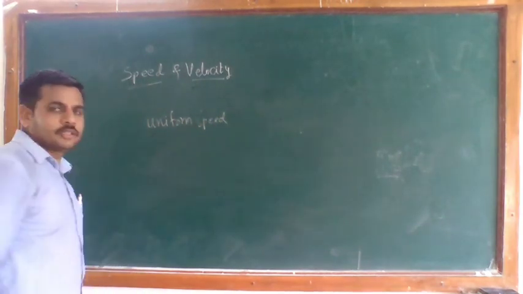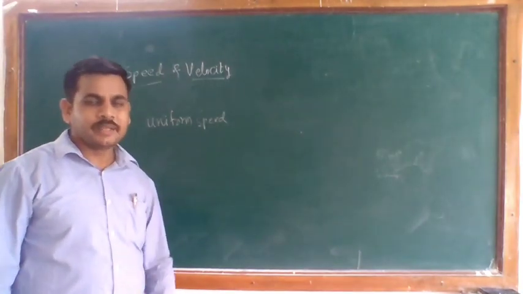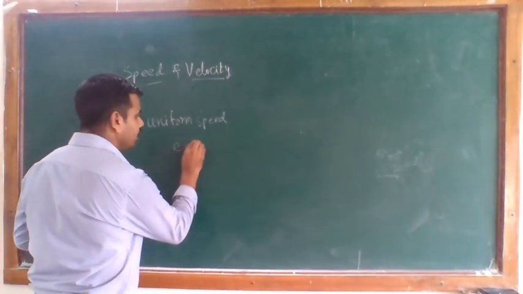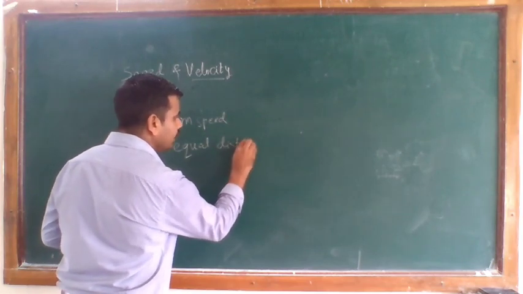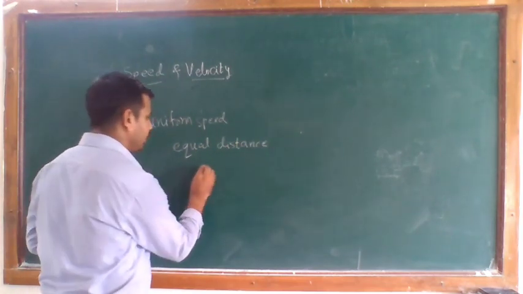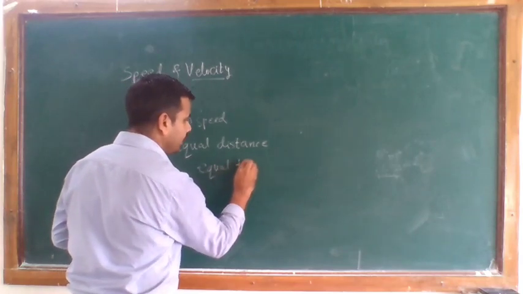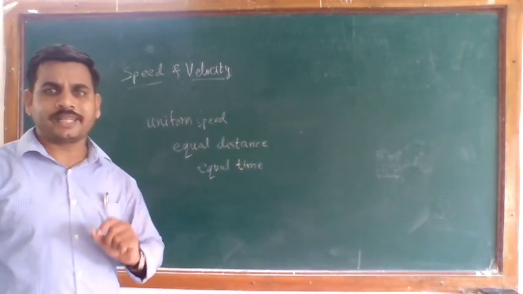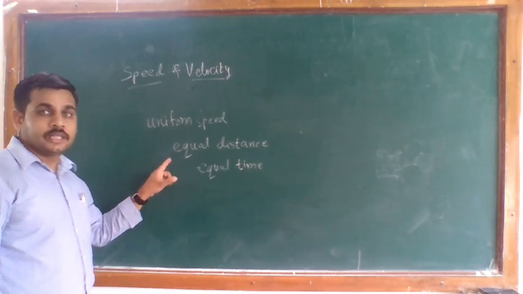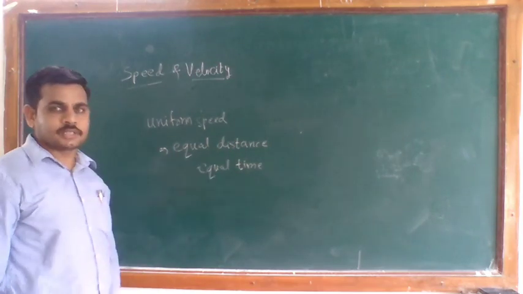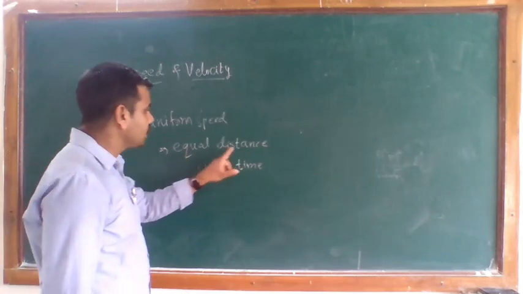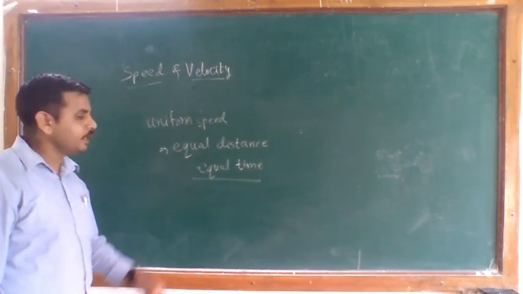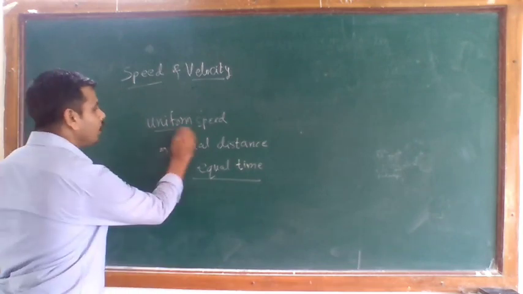When you say the speed is uniform, it means that if any body travels equal distances in equal time intervals, so any object or particle covers equal distances, needing equal time intervals, then you can say that your object has uniform speed.